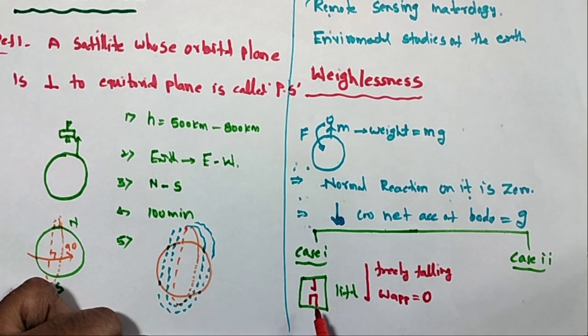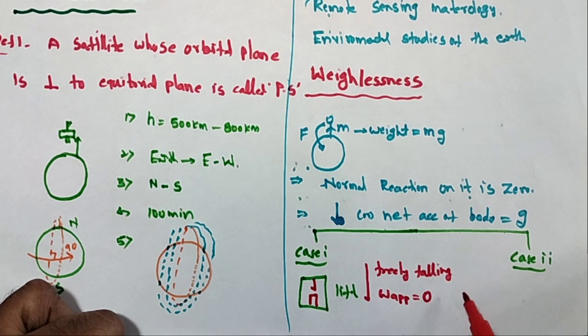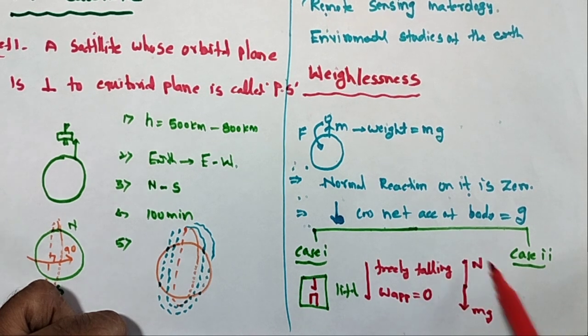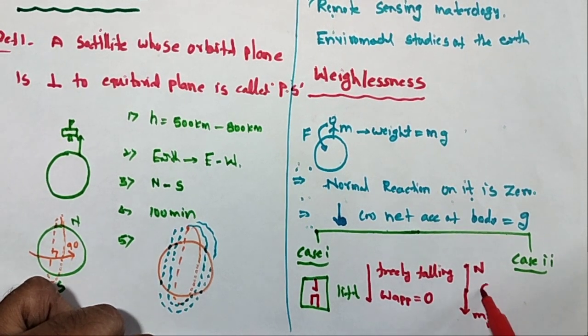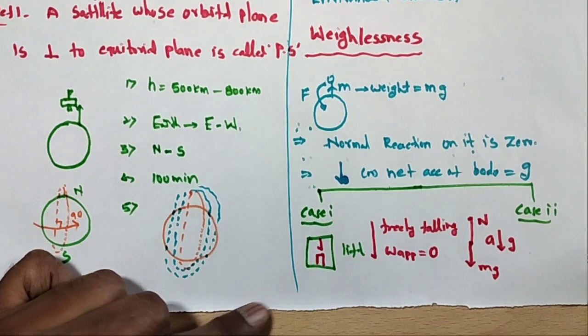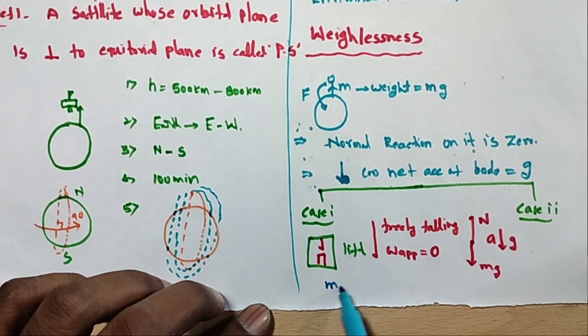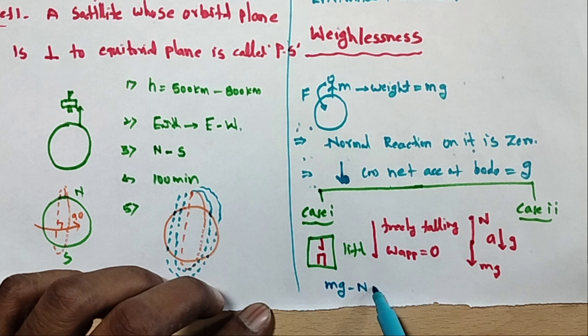Here I am taking the free body diagram. Here mg is acting in the downward direction, and the normal force N is in the upward direction. The acceleration is downward, a is equal to g. By using the free body system, mg minus N is equal to ma, and N is equal to m into g minus a.